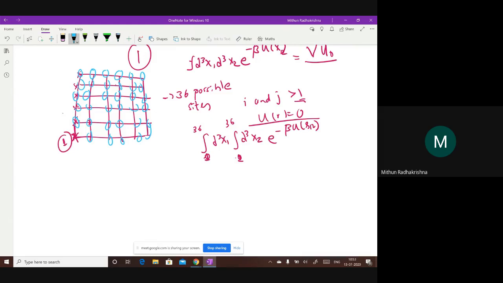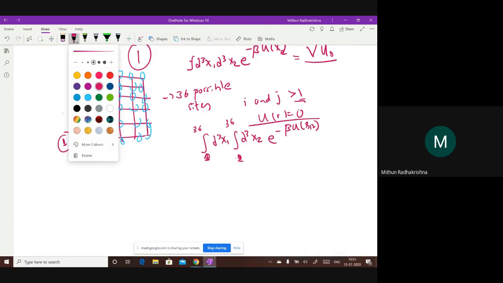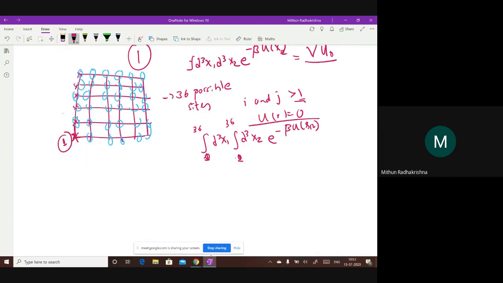Now, of all these states, what are the possible states that contribute to the energy? Only this one and this one. Right? Because in all the other cases, U is going to 0. Is everybody following this? Yes, no, you have to say so that I can proceed further.